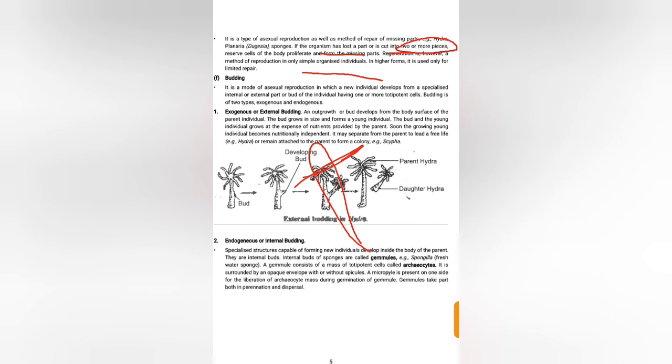Next is budding. Budding is a mode of asexual reproduction in which a new individual develops from a specialized internal or external part, or bud, of the individual. In yeast you have studied this; it is also a type of budding, but here the budding is external, as in Hydra.